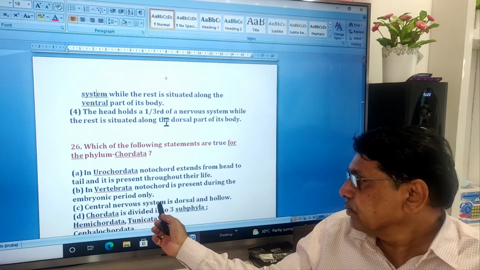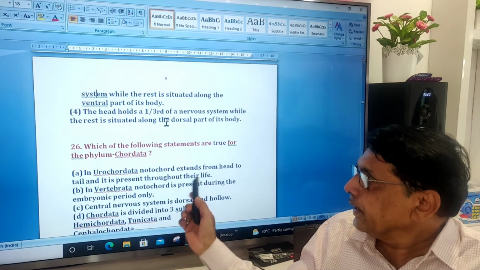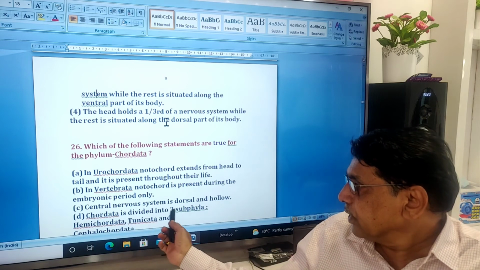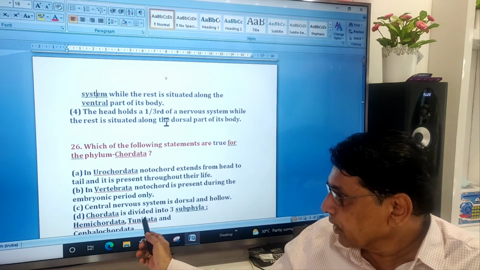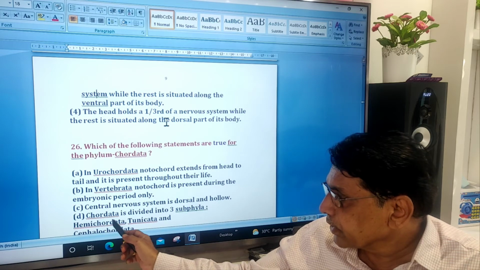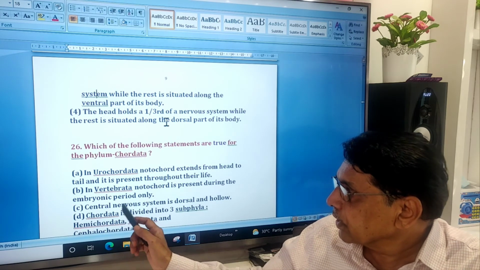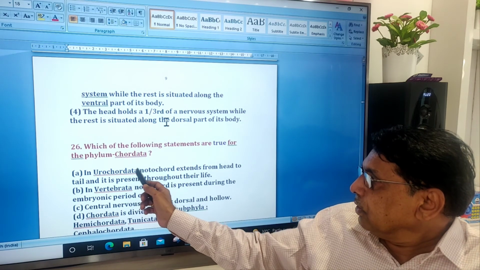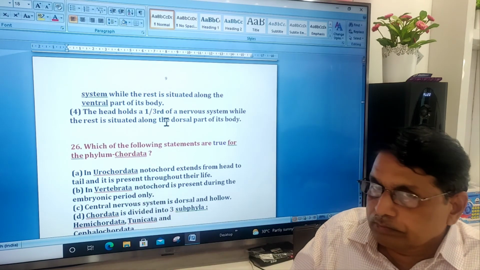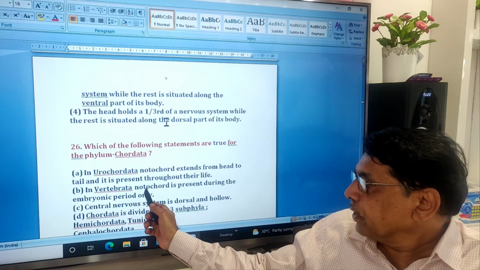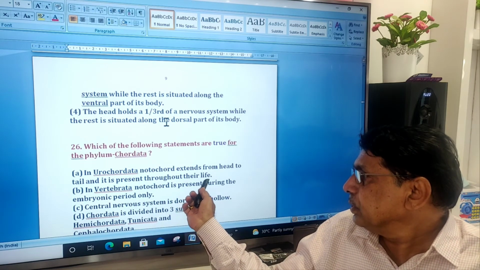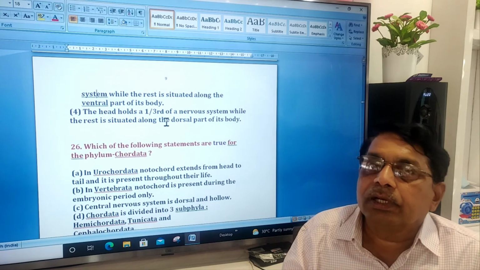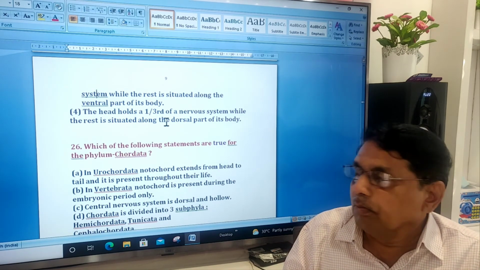In adults, it will be replaced by the vertebral column. So the statement that it is present throughout life is wrong.